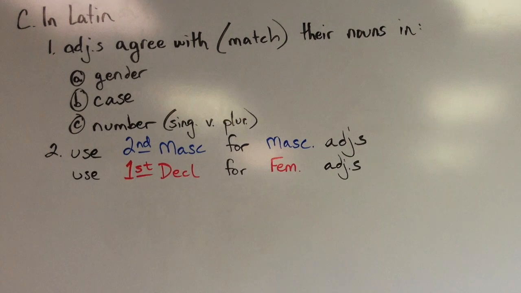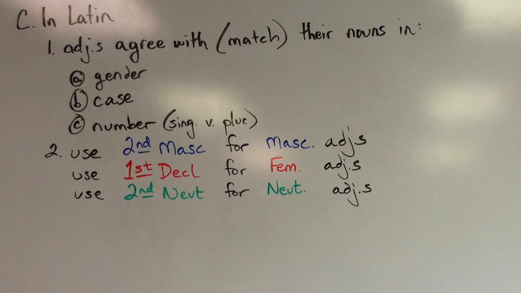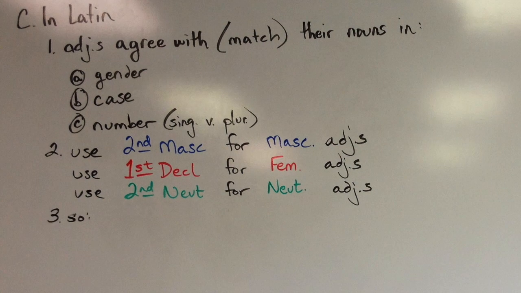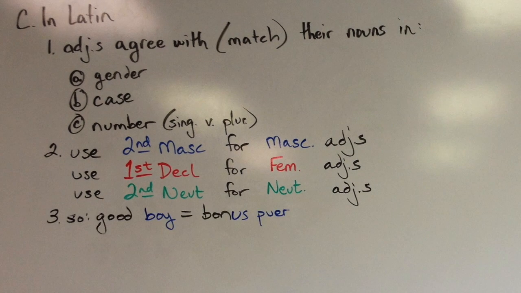If we have a feminine noun, then we're going to use the first declension a, ae pattern for the adjective which modifies it. And if we have a neuter noun, then we are going to use the second declension e, o pattern to modify that neuter noun. So for instance, a good boy would be bonus puer.